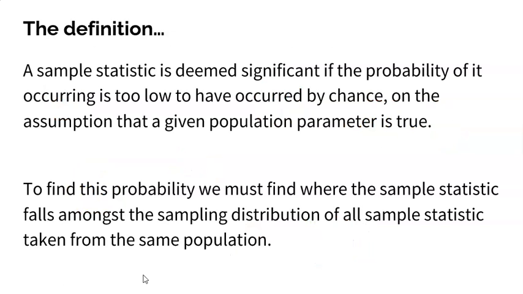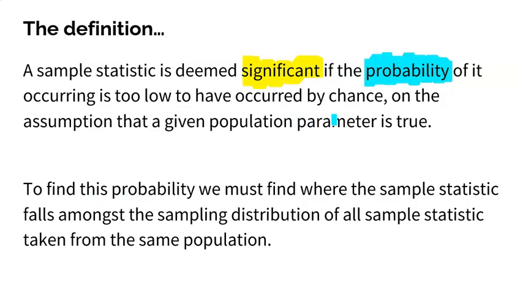All right. So here is the official definition that we're looking for, right? A sample statistic is deemed significant. That's that big word we're looking for. If the probability of it occurring is too low to have occurred by chance, on the assumption that a given population parameter is true. So think about that for a second. We can't actually officially, by definition, determine if a statistic is significant until we find the probability of it occurring. And if that probability is too low, that it could not have occurred by chance, then we could officially deem it as significant. So there's a lot going on there, but let's start off with that probability, right?